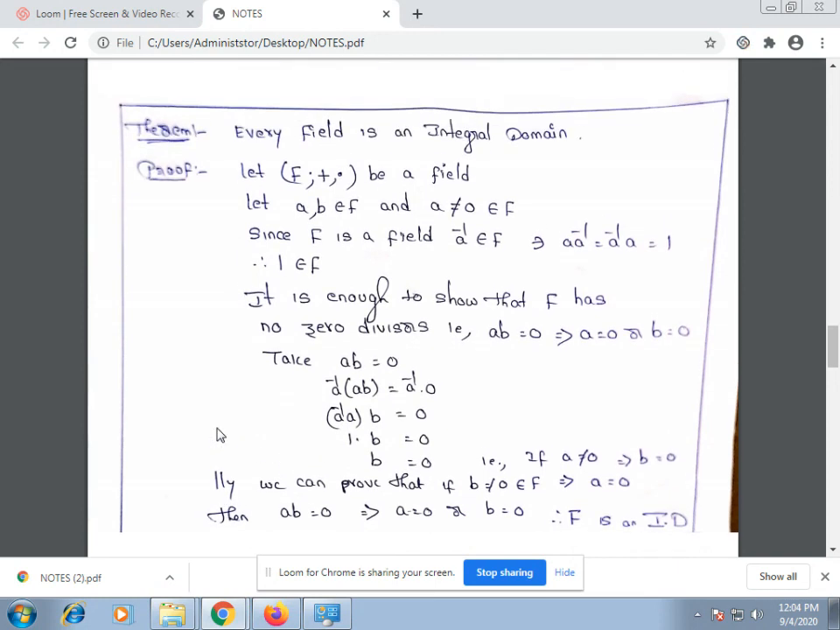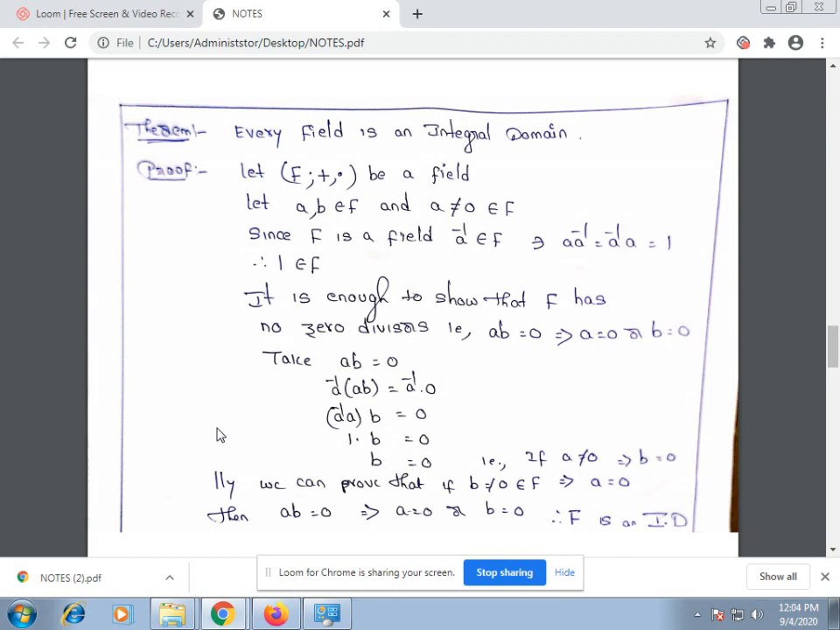Now, I'm going to explain one of the important theorems. The statement of the theorem is: every field is an integral domain. Let (F, +, ·) be a field. We know the definition of a field. That is, it is commutative, has unity, and every non-zero element possesses a multiplicative inverse. Here, we have to prove every field is an integral domain.